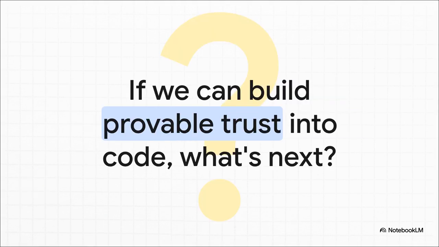And that kind of leaves us with a final thought to chew on. Imagine a world where the security of our most critical systems, our banking, our communications, our infrastructure, isn't just a promise, but a mathematical proof. I mean, if we can embed this level of verifiable trust into the very code that runs our lives, what does that enable? What kind of future can we really build on that kind of foundation?